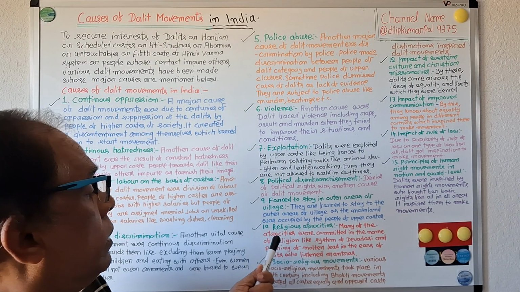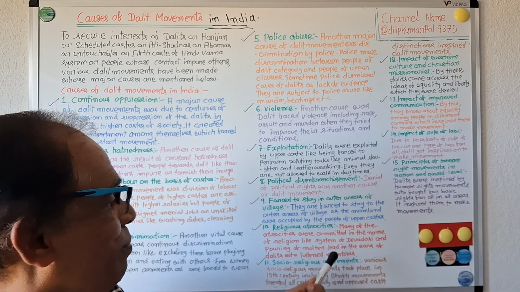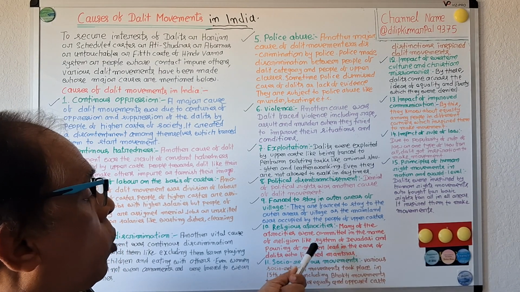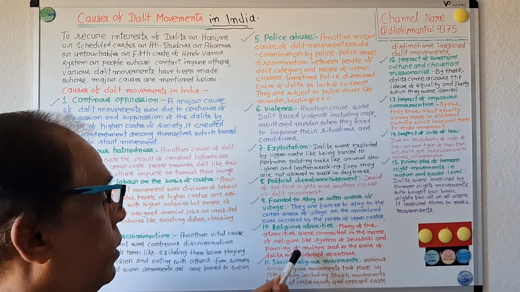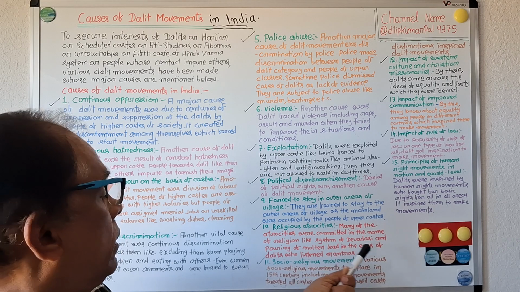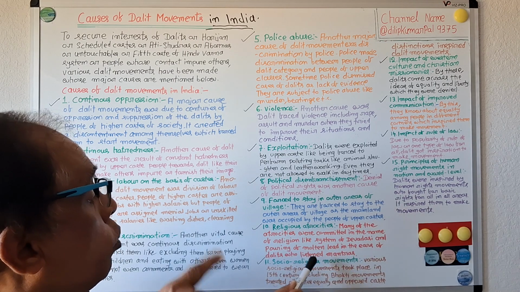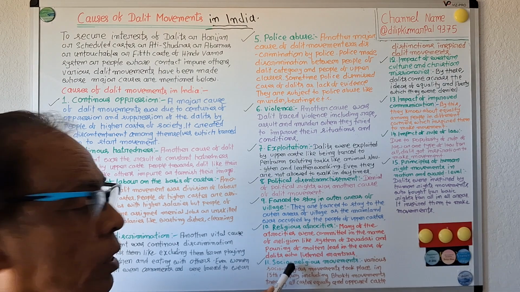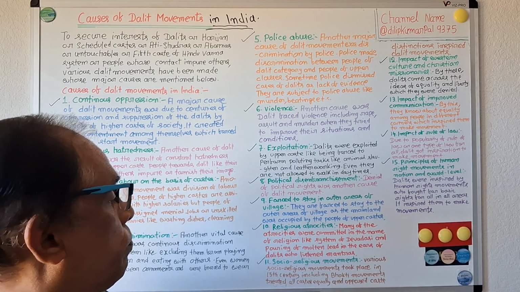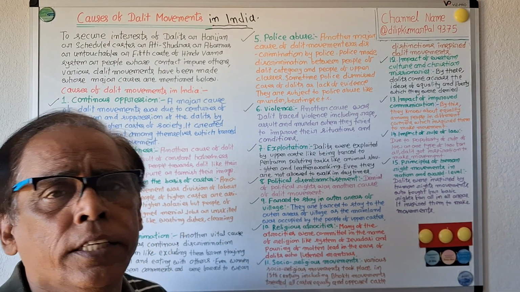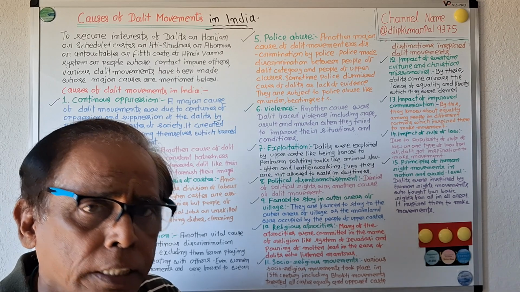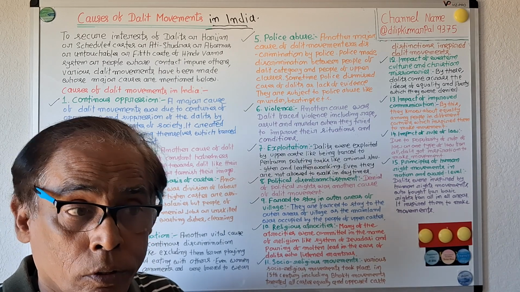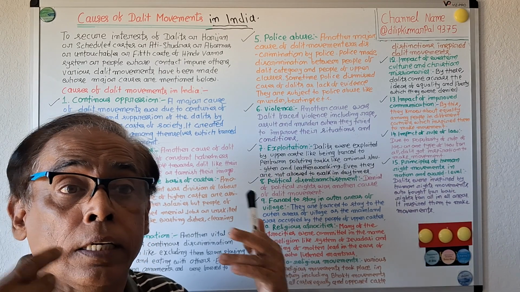Then number 10, religious atrocities. Many atrocities were committed in the name of religion, like the system of Devadasi and pouring molten lead into the ears of Dalits who listened to mantras. Dalits were not allowed to listen to mantras.